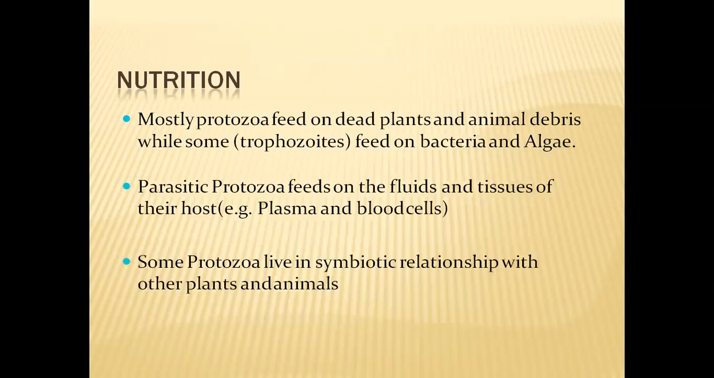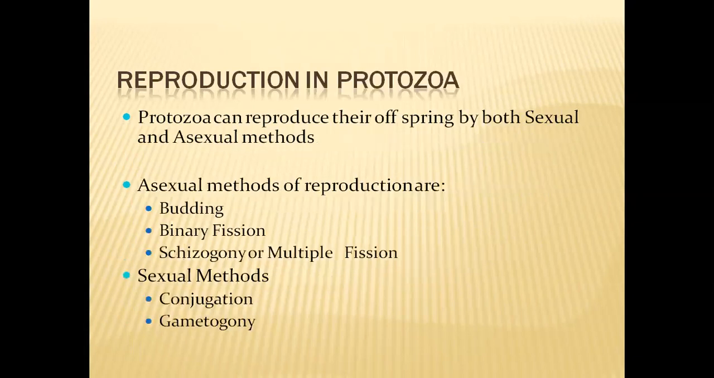Coming to nutrition, most protozoans feed on dead plants and animal debris, while some like trophozoites feed on bacteria and algae. Some parasitic protozoans feed on the fluids and the tissues of their host, especially the plasma and blood cells of their host. For example, the malarial parasite Plasmodium feeds on our RBC and plasma. Some protozoa live in a symbiotic relationship with other plants and animals also.